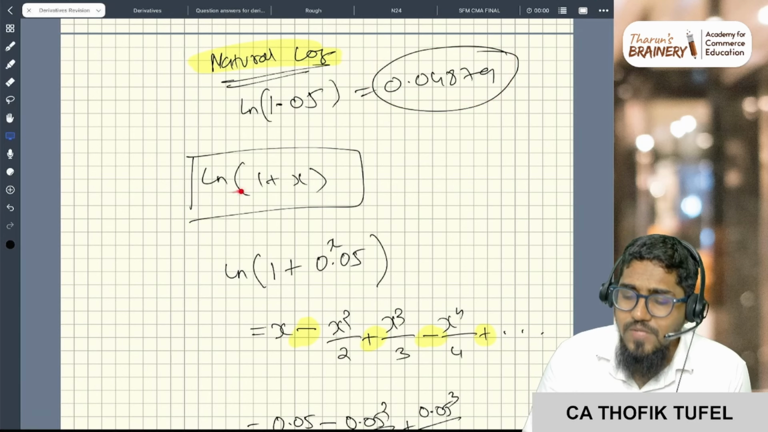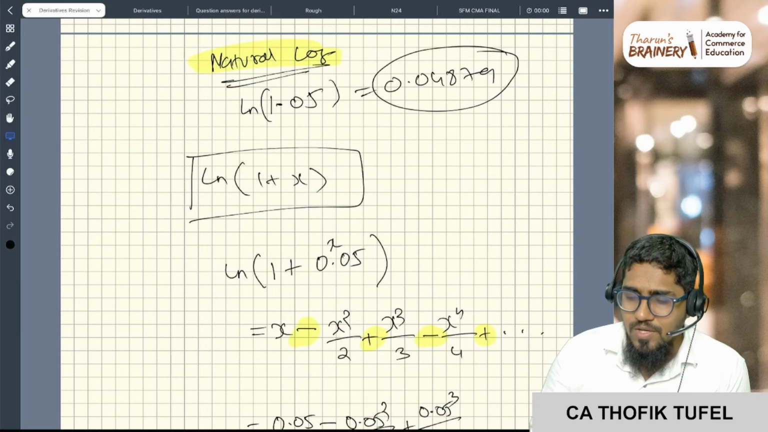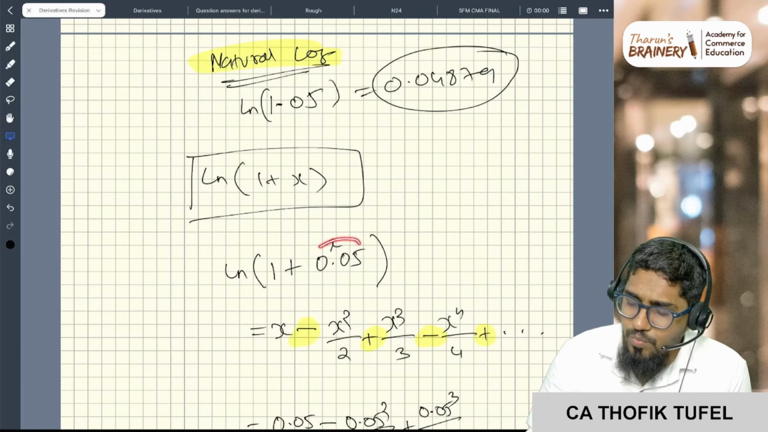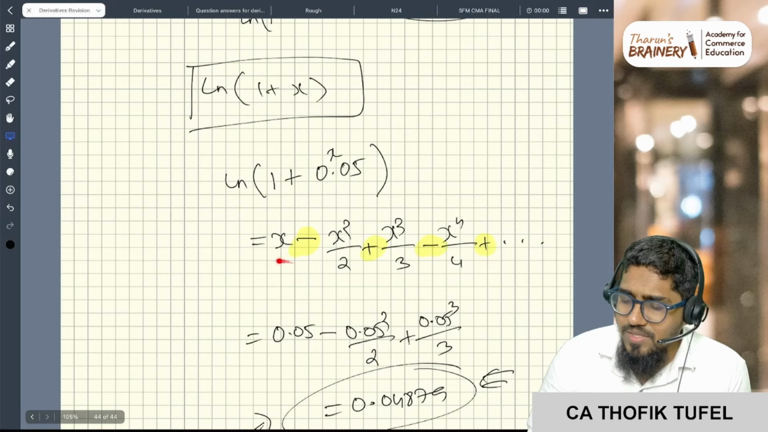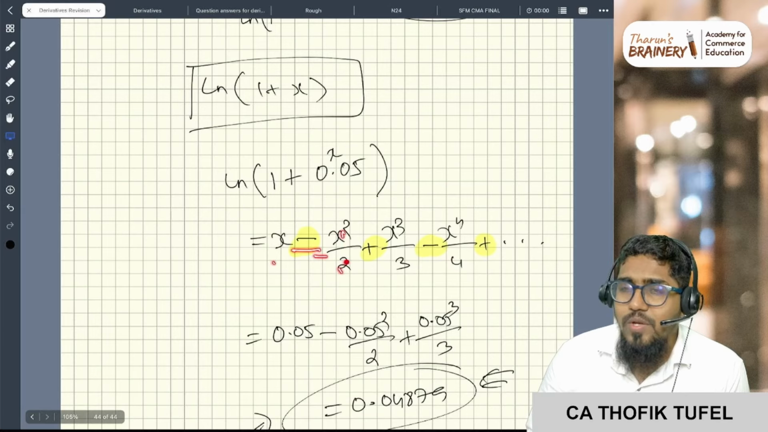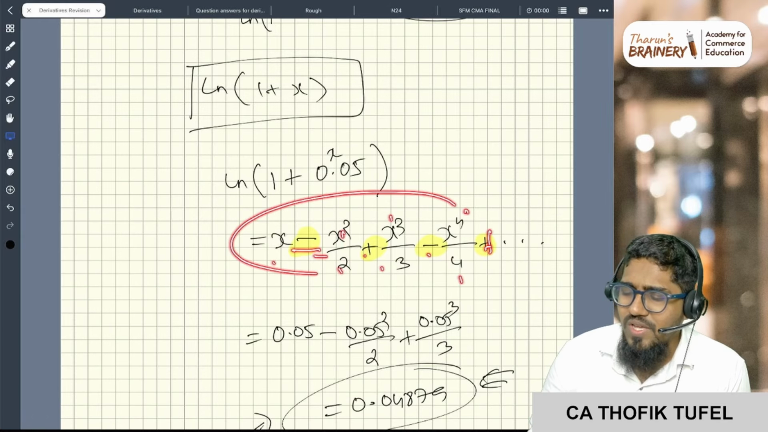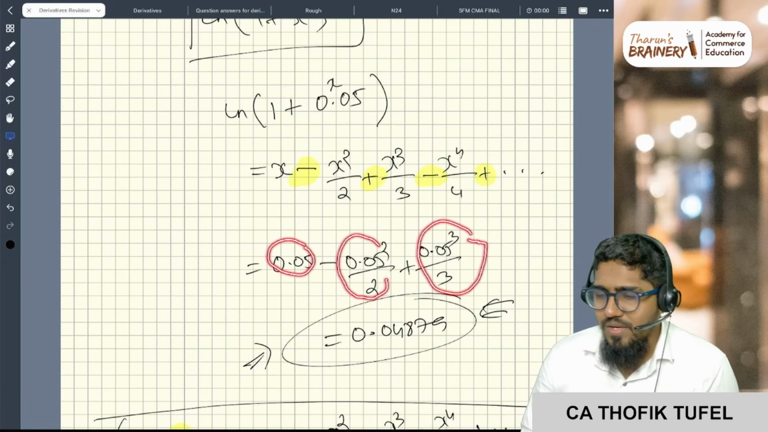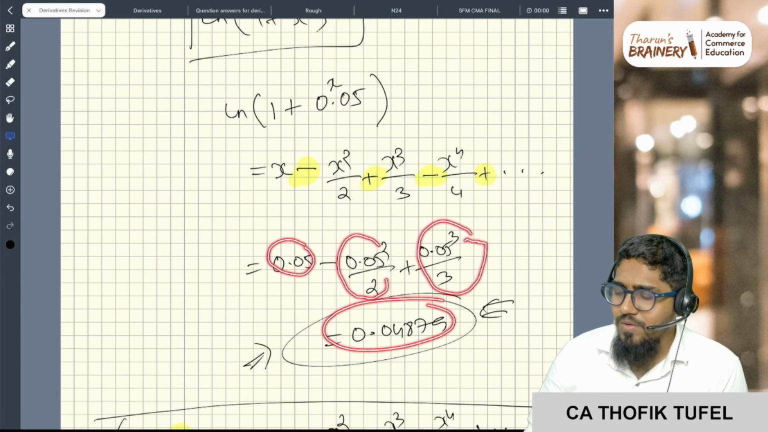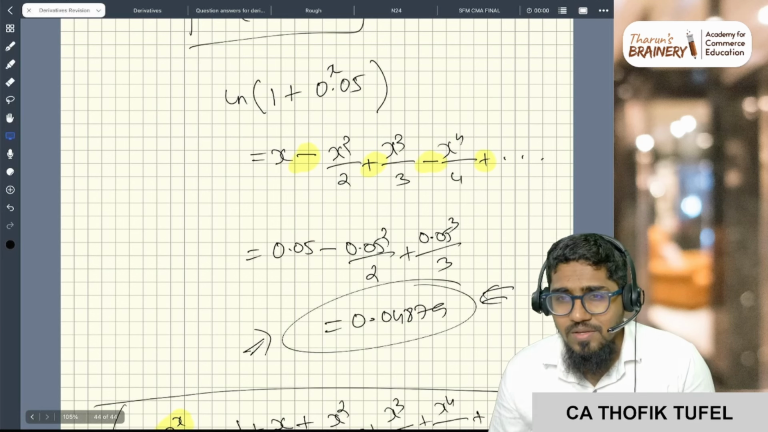You write this log in the form 1 plus x. So basically here ln is equal to 1 plus 0.05, so 0.05 is x. Now the formula is x minus x square by 2 plus x cube by 3 minus x4 by 4, and it will go on, but you just take the first few terms. So 0.05 minus 0.00125 and plus the cube term, three terms you take. You do this on the calculator, you will get this answer, 0.04879. Just giving you some conceptual understanding.